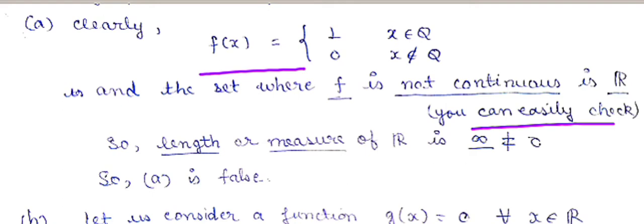So what is the measure of the set where f is not continuous? Because we have seen the property says that f does not hold a property, means f is not continuous. The measure of that set should be 0 for almost everywhere. So here you can check that the length or measure of R is infinity, which is not 0, because f does not satisfy the property on the whole real line, and the length of the real line is infinity, which is not 0. So option A is absolutely false.